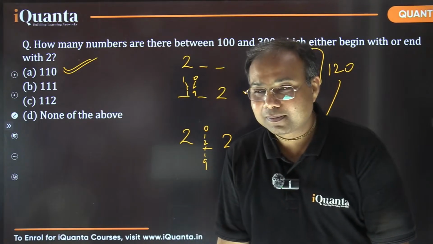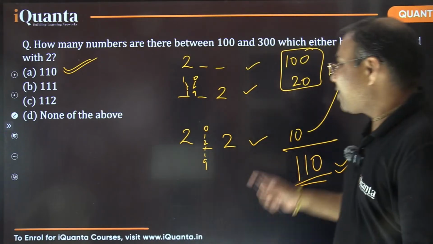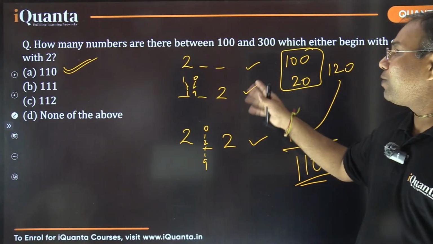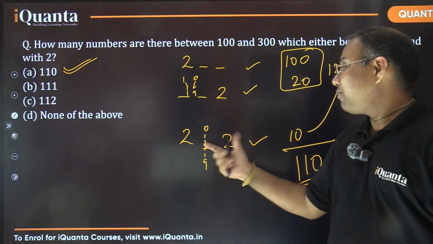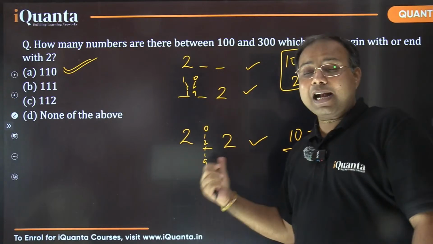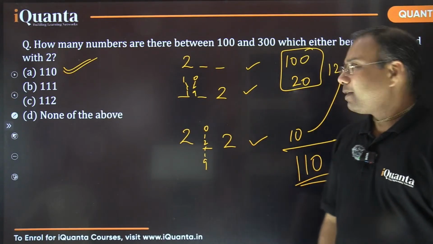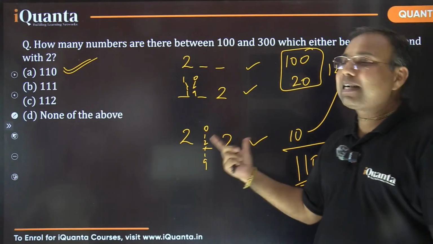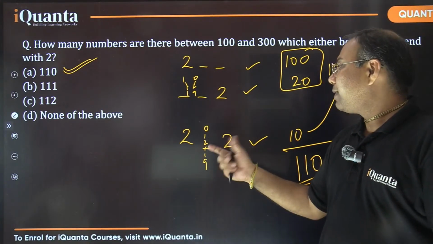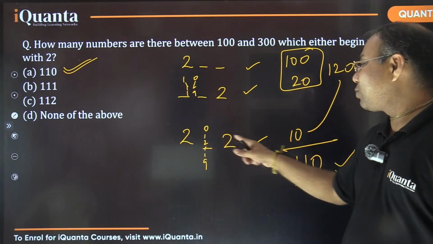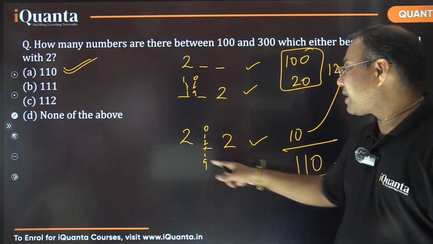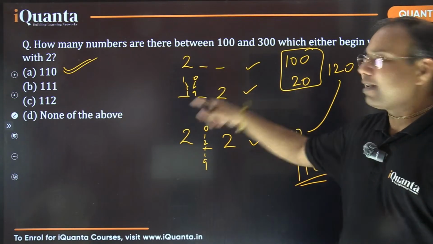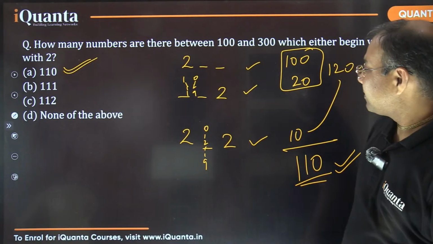ठीक है? So here we were considering all those numbers which begin with 2 or end with 2, and it includes those numbers which begin and end with 2. Okay? But while counting these two categories, we repeated this category. It was included: 202, 212, 222 up to 292. All these numbers were in this range as well and in this range as well. है ना?